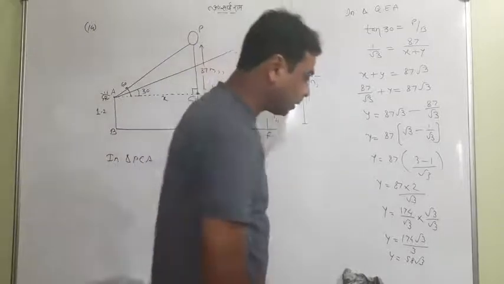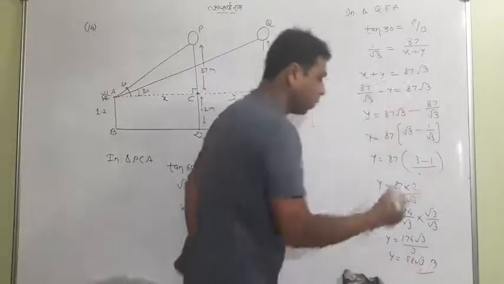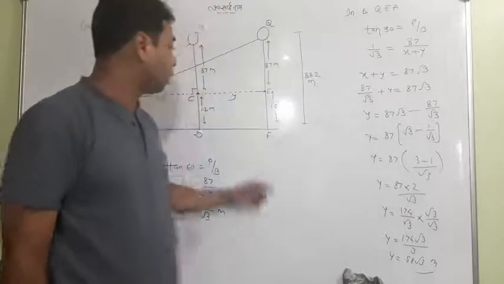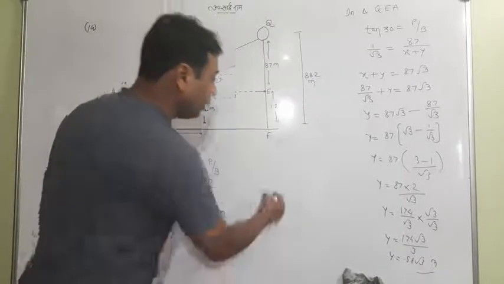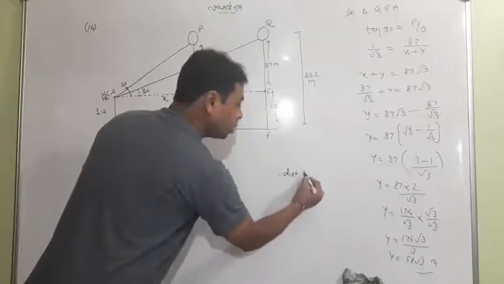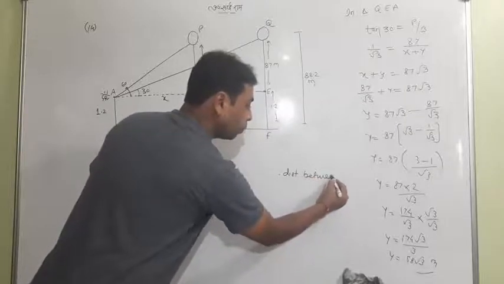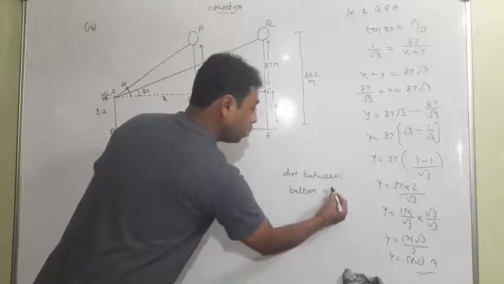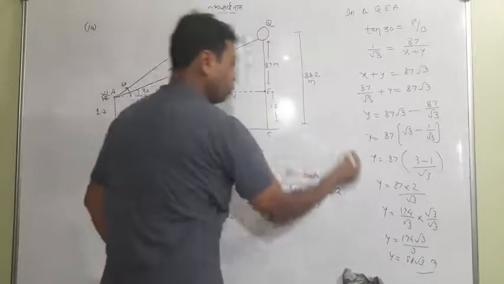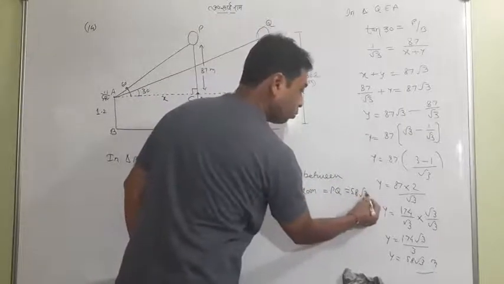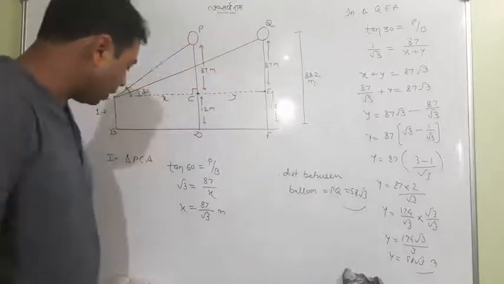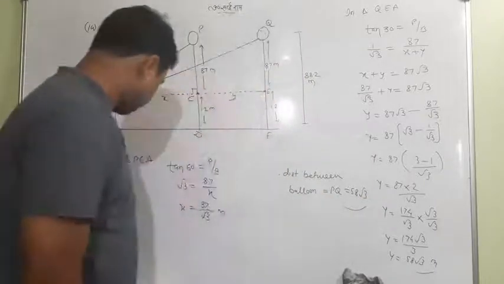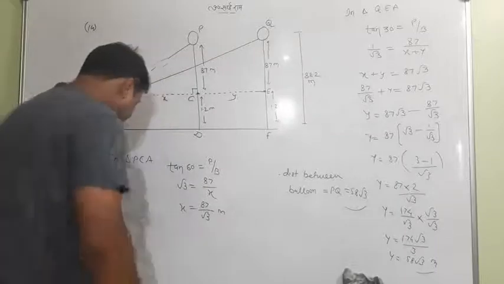Ultimately, the value of root 3 should not be left in the denominator, so that your answer is correct. 58 root 3 is the value of y, which is the requirement. Meaning, lastly I would write: distance between the balloon in two positions, PQ, is equal to y, which is 58 root 3. That's the answer. Hope you have got the answer. Not tough, but interesting also. So let me wrap up this question.